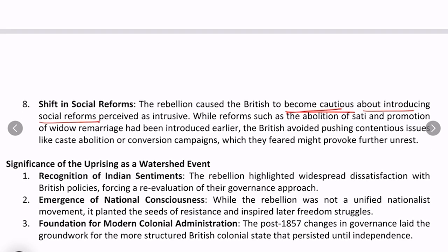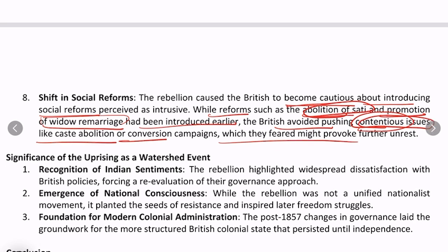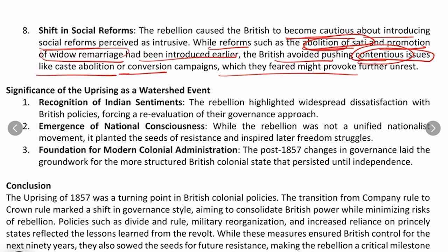While reforms such as abolition of sati and promotion of widow remarriage had been introduced even earlier, the British avoided pushing contentious issues like caste abolition or conversion campaigns, which they feared might provoke further unrest. That hurt religious and social sentiments, and they didn't want to hurt social sentiments again, so that there is no repercussion, threat or vulnerability to the British Empire.